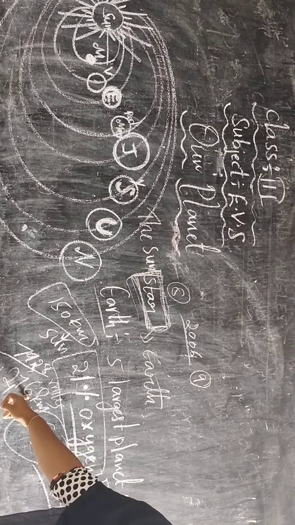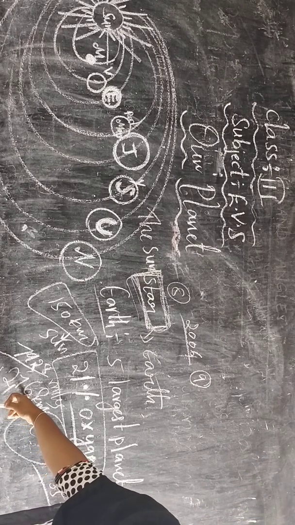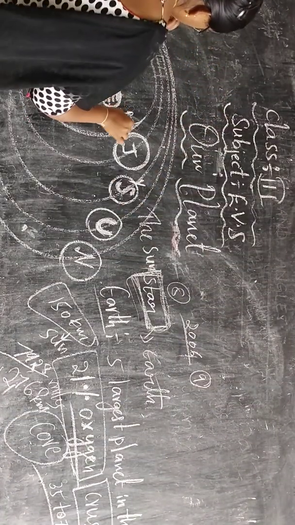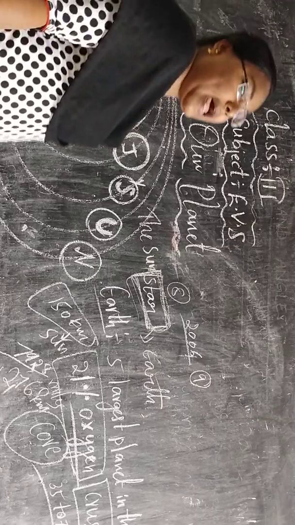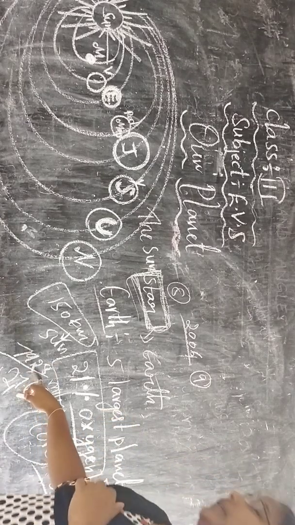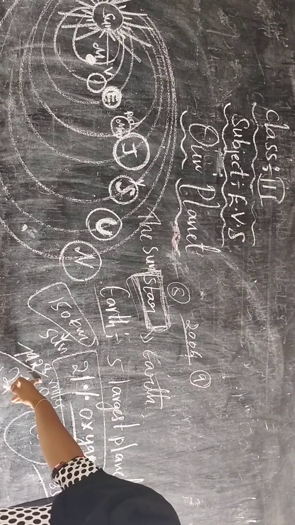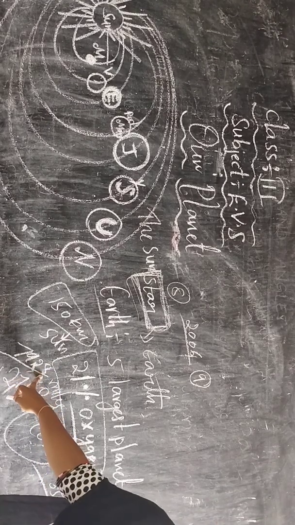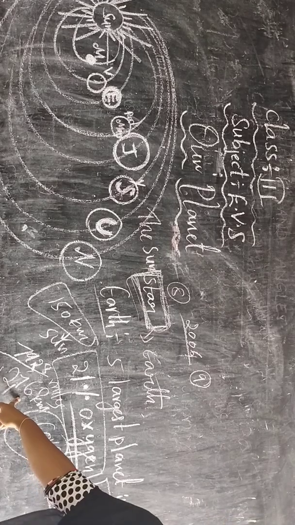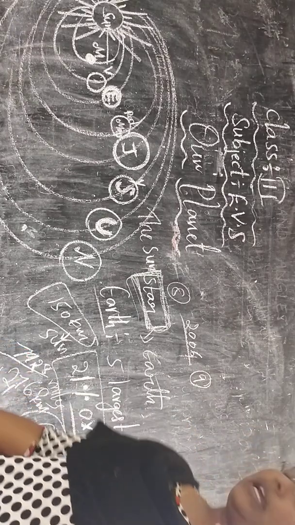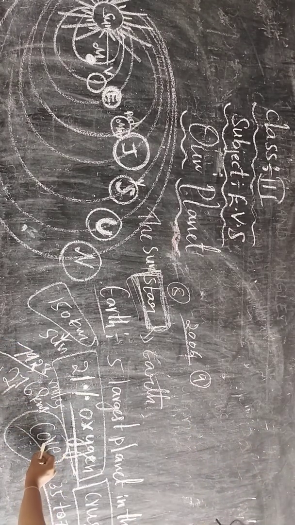The Earth is larger than Mercury, Venus and Mars, the planets closest to it. How many miles is the diameter across the middle at the equator? 7,928 miles or 12,760 kilometers. What do we call the Earth's last layer? We call it the core.